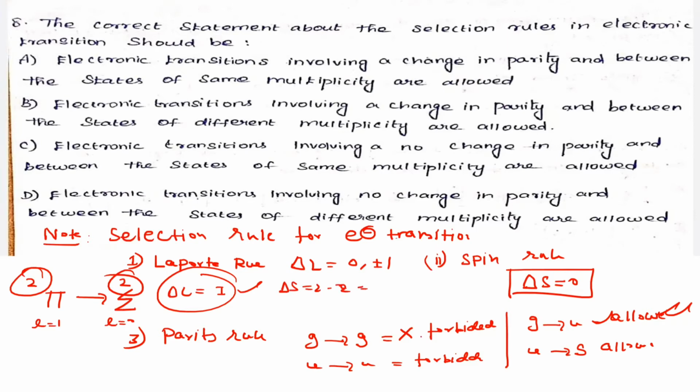Yes or no? G to G allowed. In the case of pi, we cannot use G and U. We only use them for sigma orbitals, the sigma term symbol only. What is the correct option? Option A is correct. Now during the electron transition, we have to apply three rules: Laporte rule, parity rule, and spin selection rule. Understand? I go for the next question.